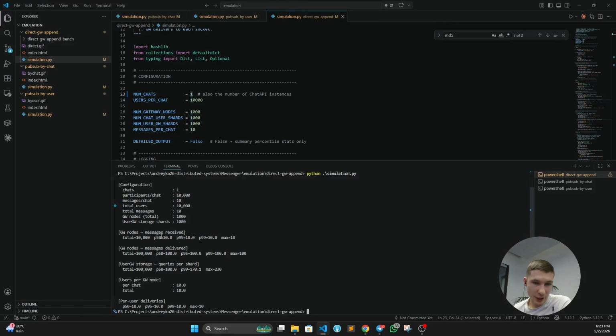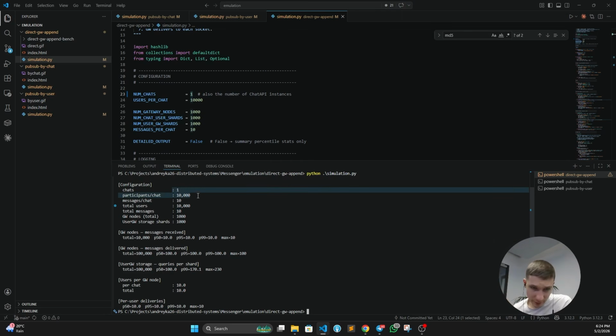So we got a bunch of percentiles, P50, P95, P99, all of them are the same because we were evenly assigning users based on round robin. As you can see, in total, we have processed 10K messages. Why so? Because every single gateway node was receiving and processing 10 messages. So it means every gateway node processes all the messages in this large chat.